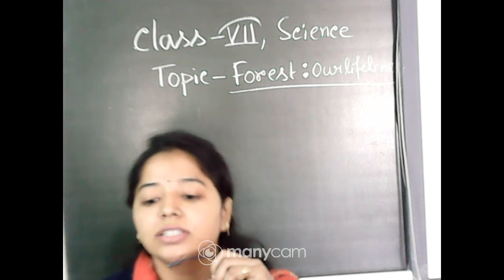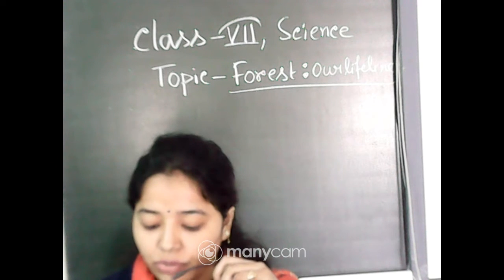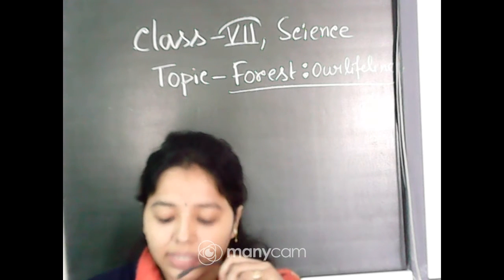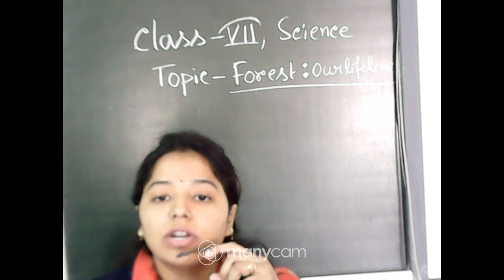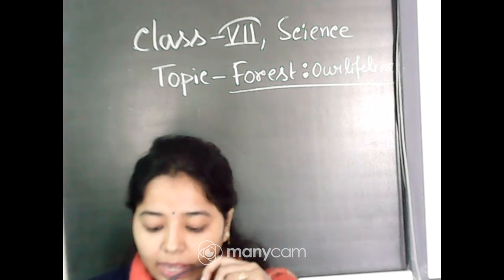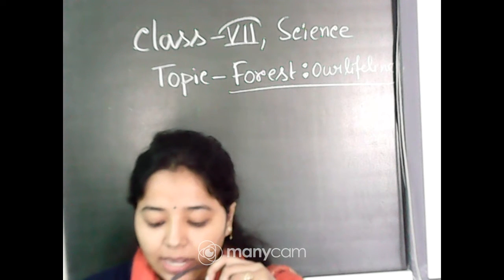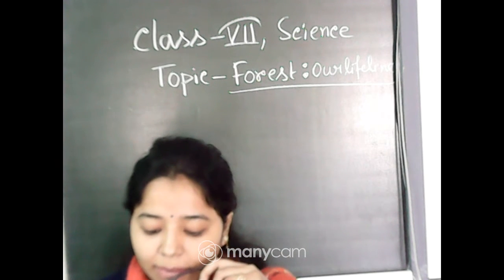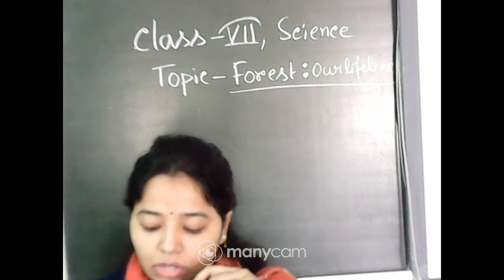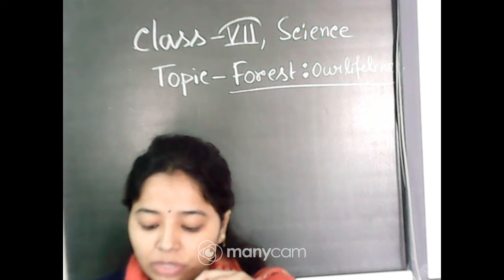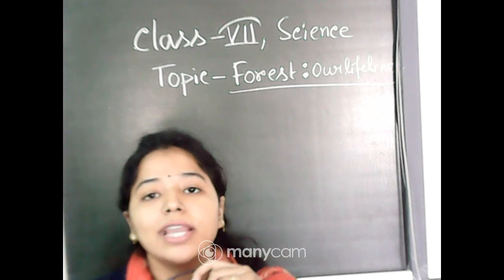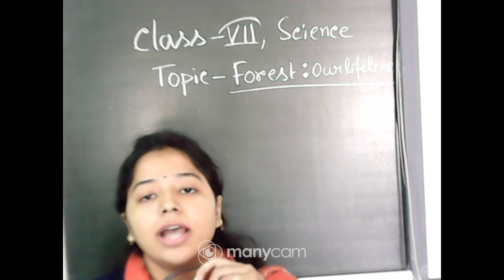There are different layers of forest. First comes the forest floor. Before coming to this, there is a concept called stratification of forest. That is defined as dividing a natural habitat into several layers, depending upon the height of the plants or vegetation of that area, so that it minimizes competition among the animals and allows them to survive easily, utilizing their own area along with their food, shelter and whatever they need.